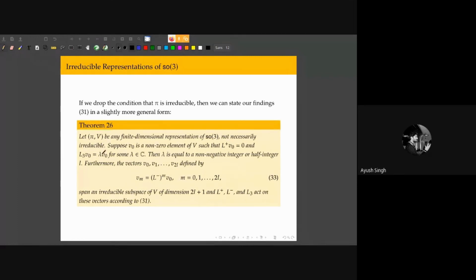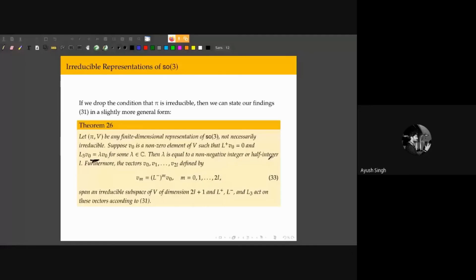If this is a finite dimensional representation, not necessarily irreducible, and V0 is a non-zero state vector annihilated by the raising operator, the state with the highest angular momentum, and such that this eigenvalue equation is satisfied, then this eigenvalue is either a non-negative integer or a half integer. Furthermore, the vectors defined by this span an irreducible subspace of dimension 2L plus 1.